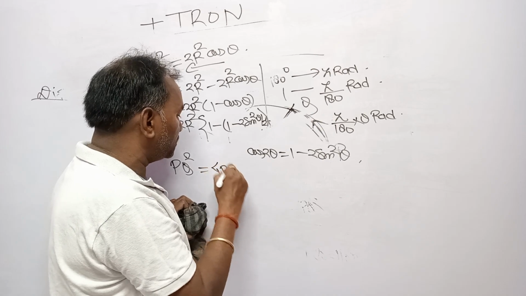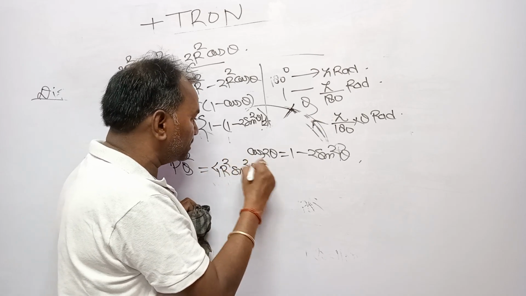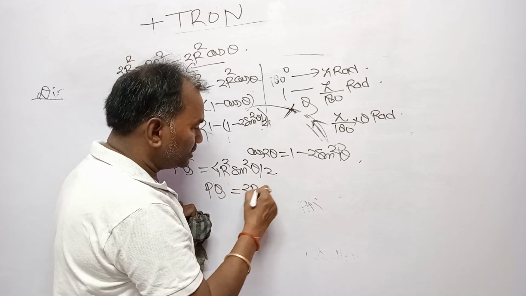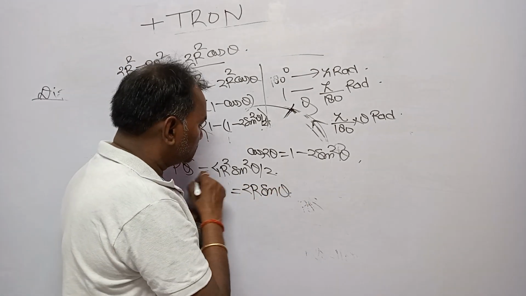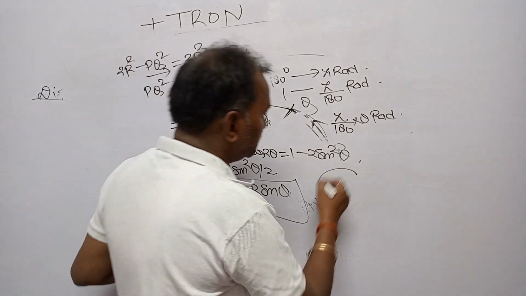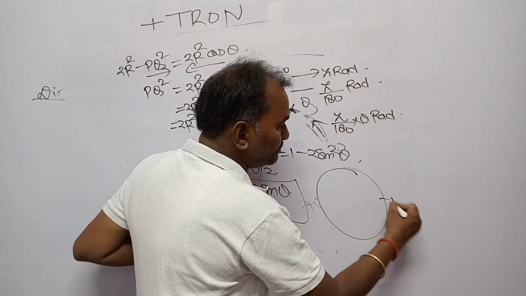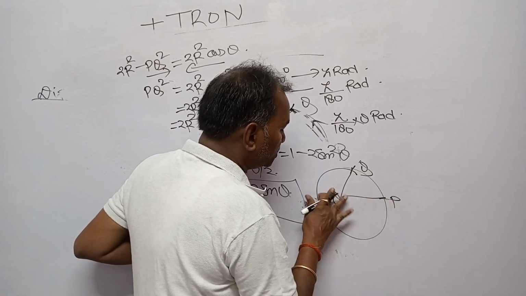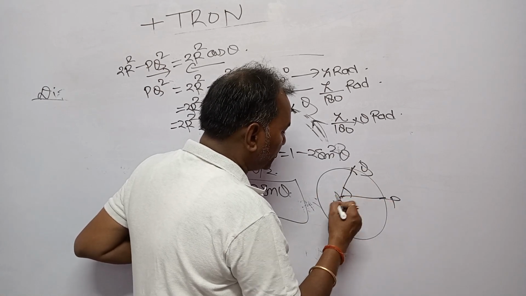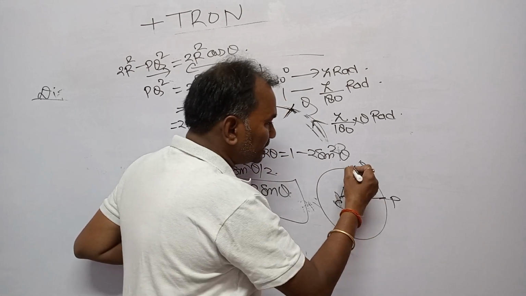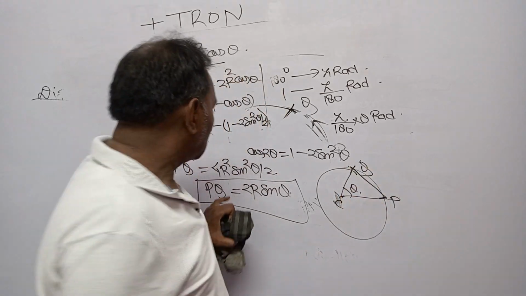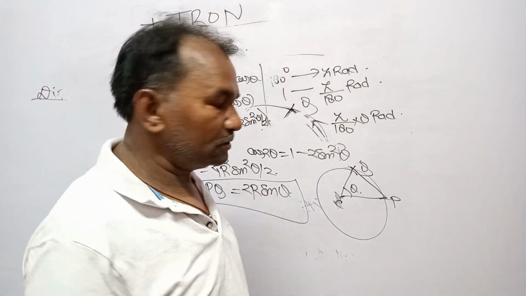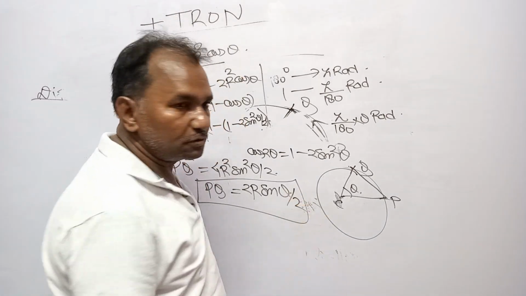So it becomes 4r square sine square theta by 2, or PQ equals 2r sine theta by 2. This is the displacement if arc PQ creates an angle theta at the center. This line PQ is the displacement between P and Q, and that will equal 2r sine theta by 2.